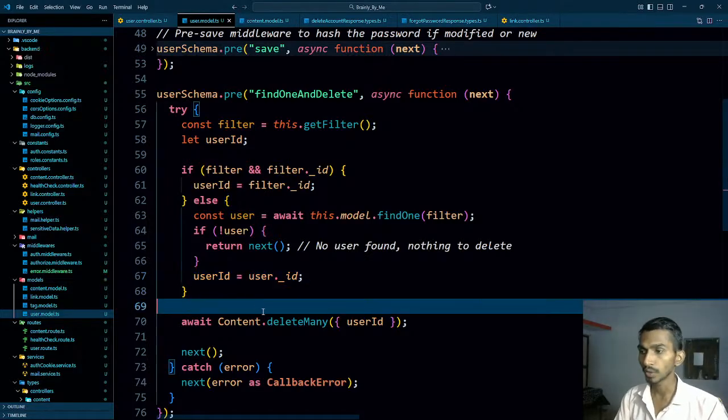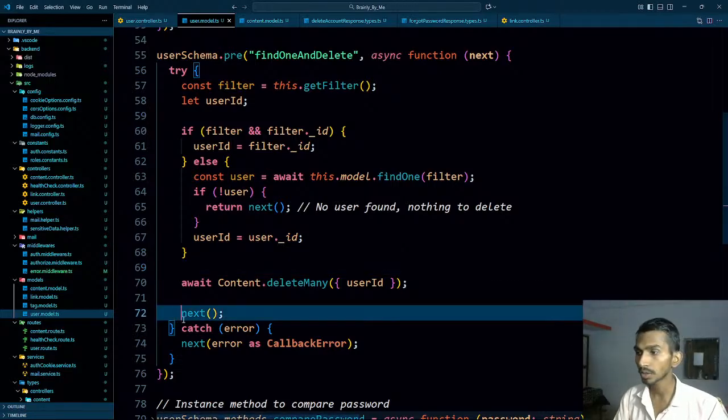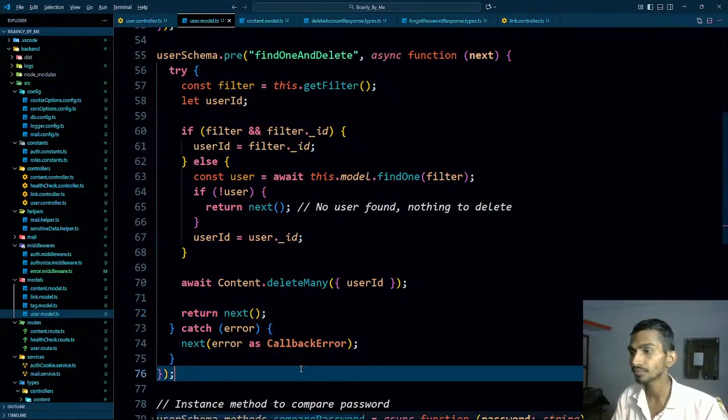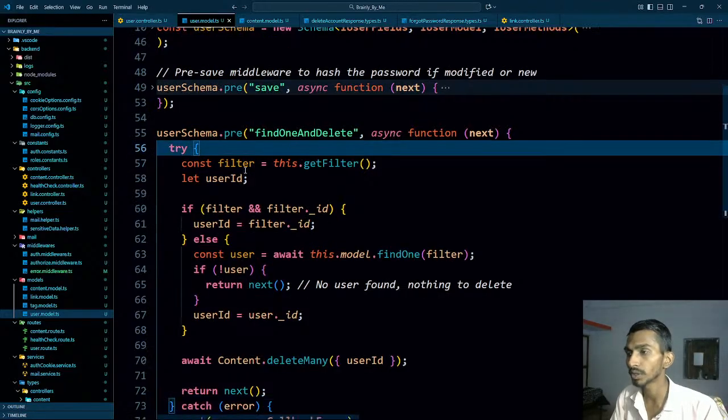So this is how we'll be going ahead. At the end, we are simply cascade deleting all content associated with the user. So we are simply deleting that, and then we are calling next. We can return it from here as well. That's a better approach. So this is how we are going ahead, and we are done with this user schema.